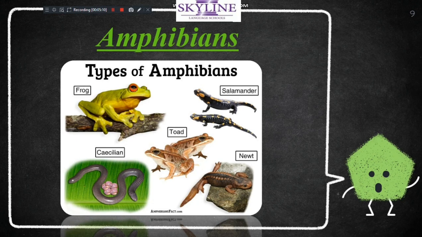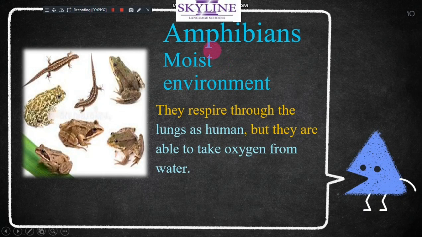The second one is called amphibians. Look at this photo to know what amphibians are. Amphibians are like frogs, toads, salamanders, newts, okay, all of these animals are amphibians. So what does it mean by amphibians? You need to know amphibians live in moist environments. That's very important information.